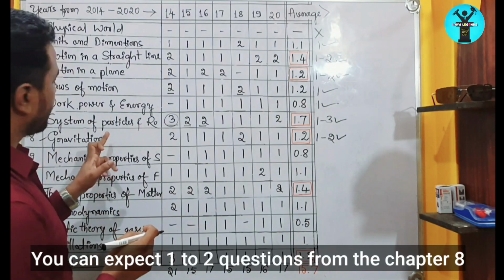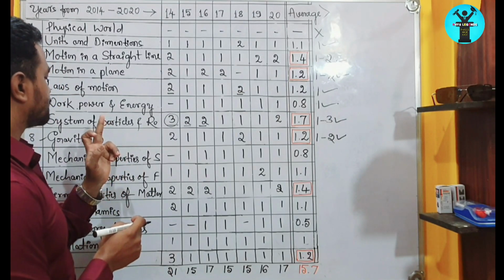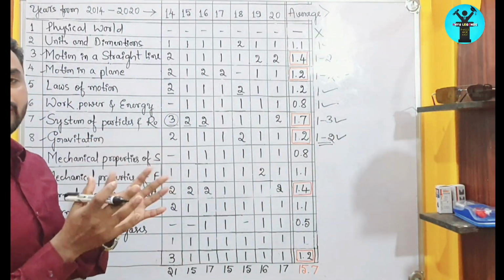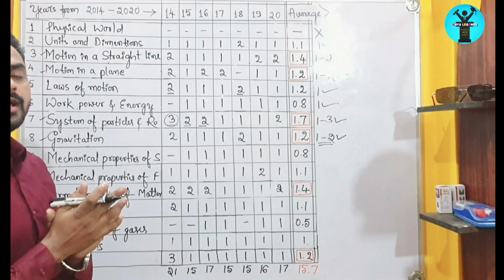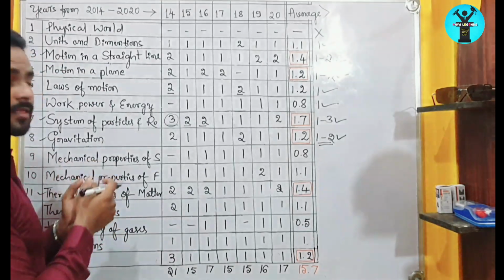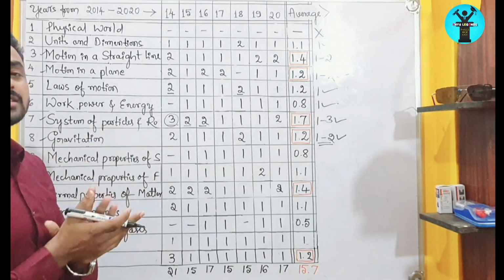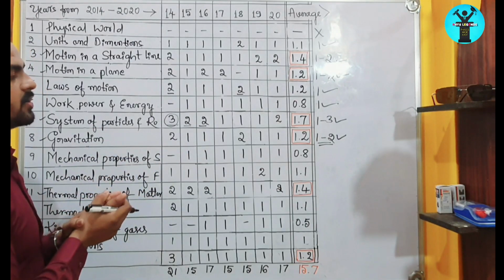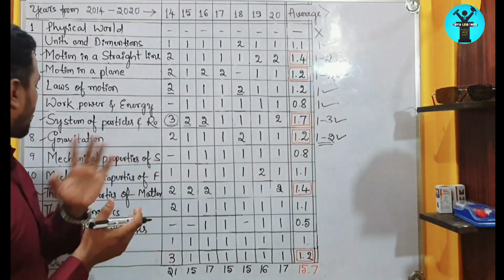chapter. In gravitation, you will get more conceptual questions, so you can concentrate on finding the gravitation above the surface of the earth, at some height above the earth, and under the surface of the earth. There are some formulas there, so they may ask some numerical questions related to those formulas, right?